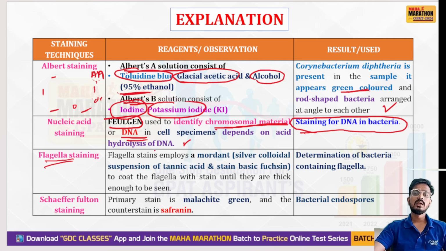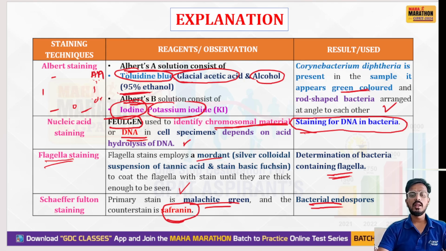Next is flagella staining. This flagella staining employs a mordant, silver colloidal suspension of tannic acid, and the stain basic fuchsin. This coats the flagella with stain until they are thick enough to be seen. So this is for the determination of bacteria containing flagella. Next is Schaeffer-Fulton staining. This staining uses malachite green, and the counterstain is safranin. It stains the bacterial endospore.